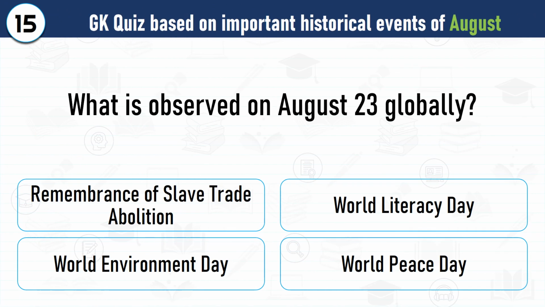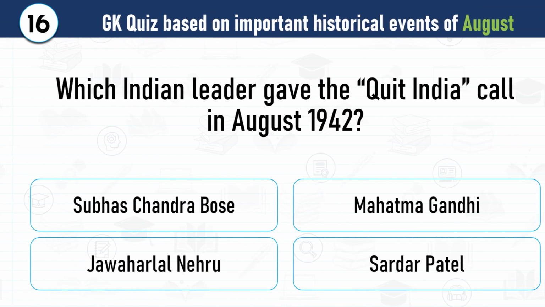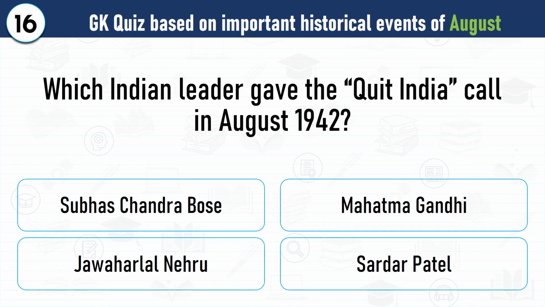Question number 15. What is observed on August 23rd globally? Correct answer is Remembrance of slave trade abolition is observed on August 23rd globally. Question number 16. Which Indian leader gave the Quit India call in August 1942? Correct answer is Mahatma Gandhi gave the Quit India call in August 1942.